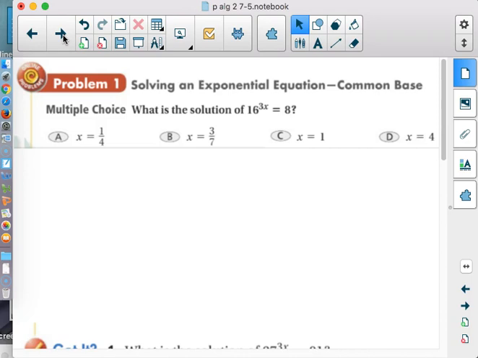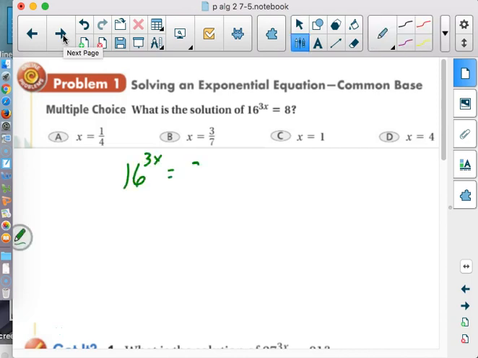It said, solving an exponential equation using a common base. So we start with 16 to the 3x equals 8. I start thinking, okay, I'm supposed to use the same base, so I have to use a number that's small enough that if I raise it to a power, I could get 16 and I could get 8. Can you think of a number small enough that if we could raise it to powers, we could get an 8 and a 16? Maybe a 2.